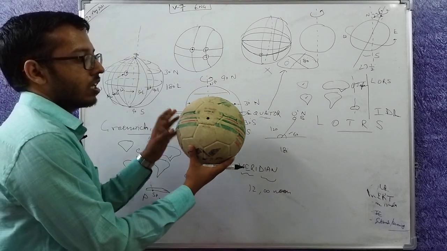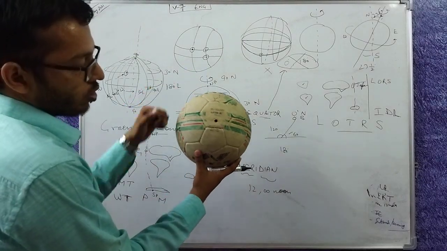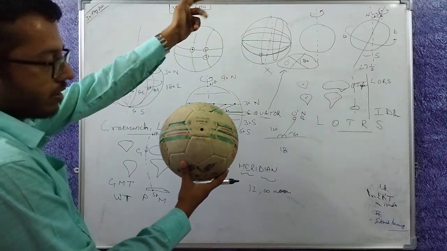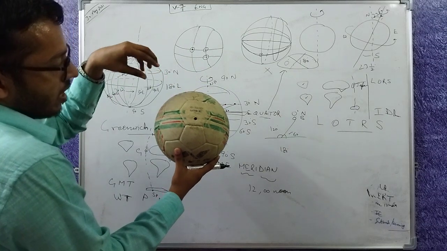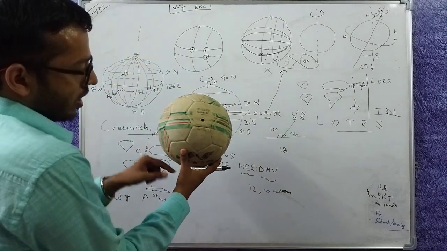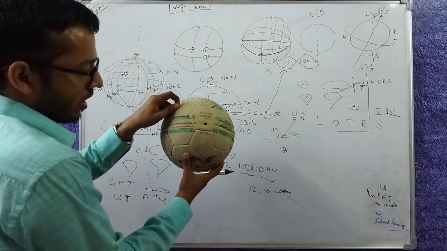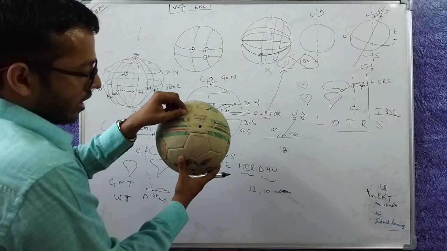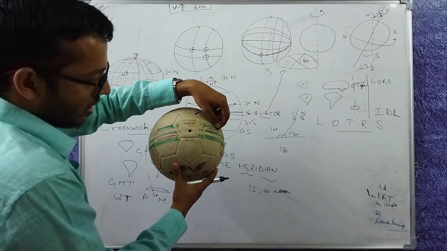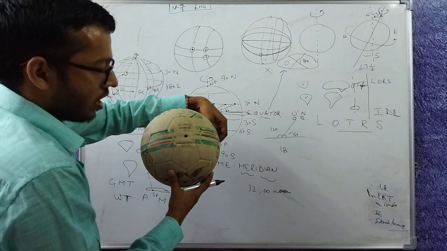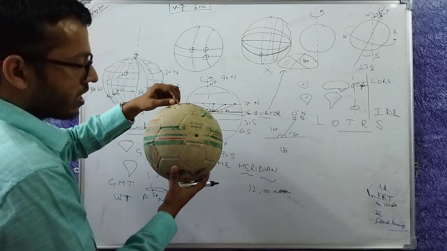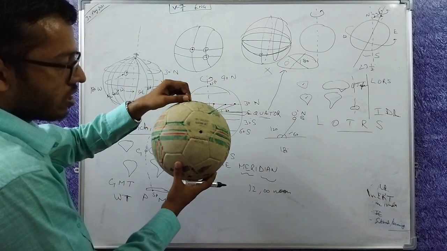Here is the equatorial plane, north pole, south pole. Ignore the tilt for ease of understanding. Here is the prime meridian. It passes through Greenwich near London. So now here 30 degrees, 60 degrees, 90 degrees, 120 degrees, 160 degrees and 180 degrees. 180 degrees is the line opposite to this 0 degree.